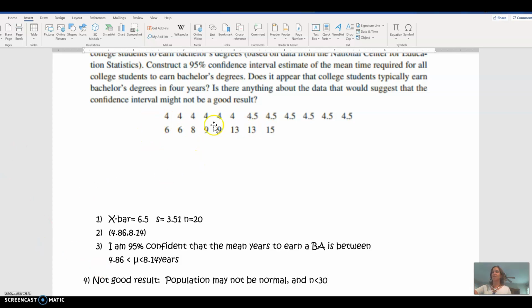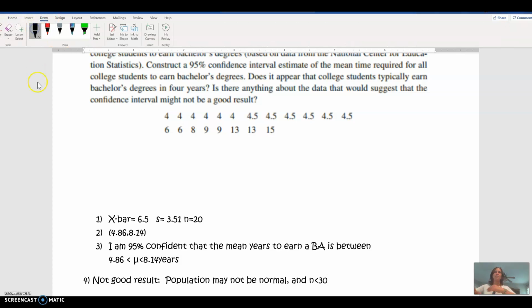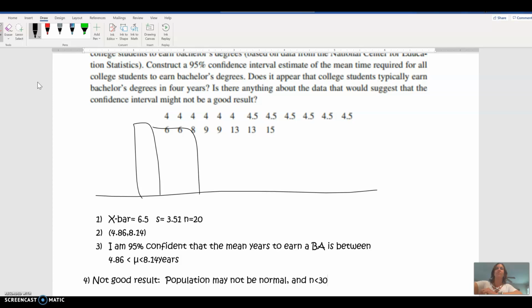If I were to graph this in a histogram, right, draw like a bar graph here, it would definitely not be normal. Here would be 4, here would be 4.5. They'd be the same height, and then 6, and then 8, and then 9, and 13, and then 15, right? So it's not anywhere near normal, and it's less than 30. So building the confidence interval in this way is not going to be really reliable.